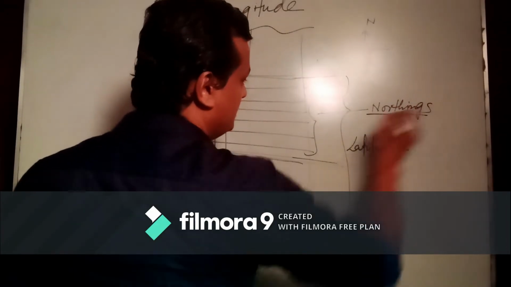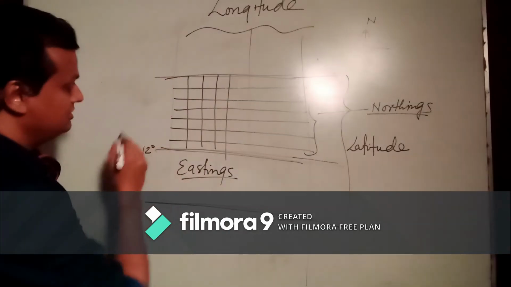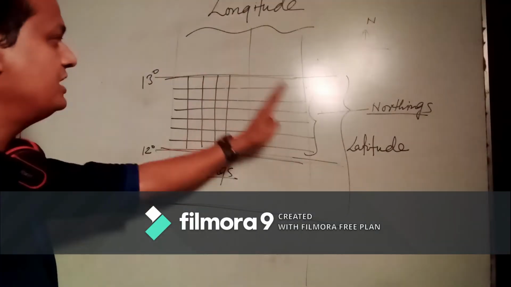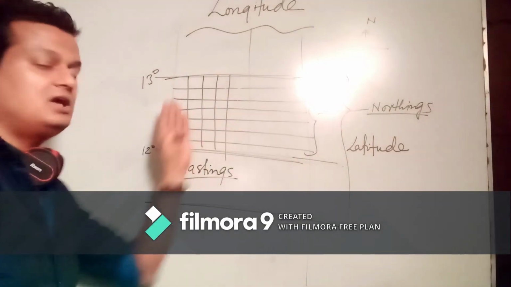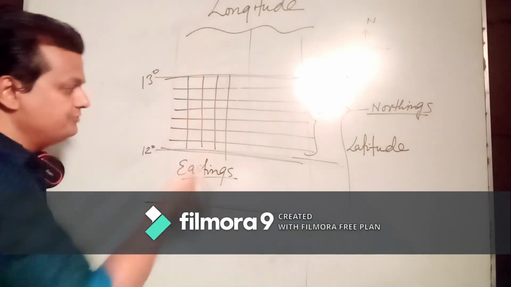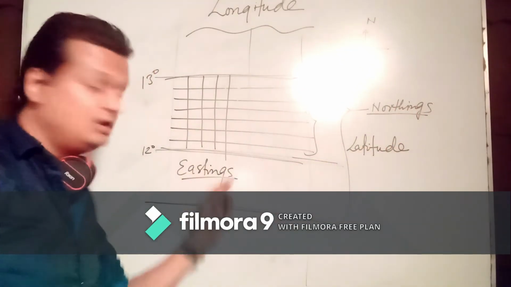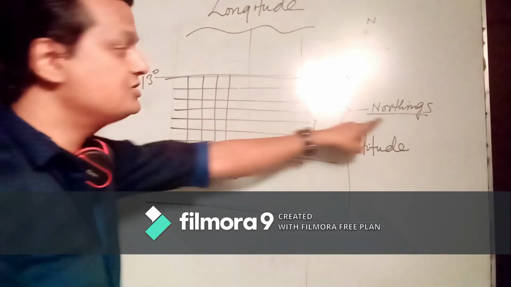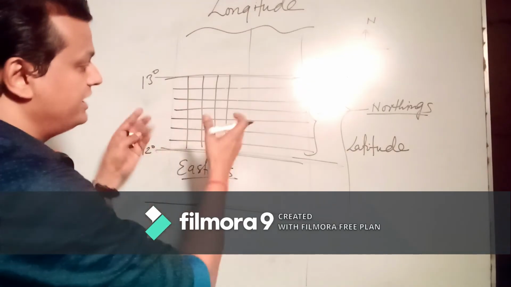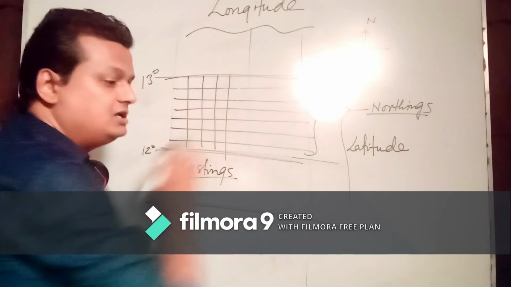Through which we can understand, like I can tell you the difference between, say, 12 degree and 13 degree. Between 12 and 13 degree, whatever you are finding, it is easting and northings. All the vertical lines, why? We are going towards east, that's why it is called easting. And we are going towards north, that's why it is called northings. So you are going to find out the appearance like a grid. That's why it is called grid.